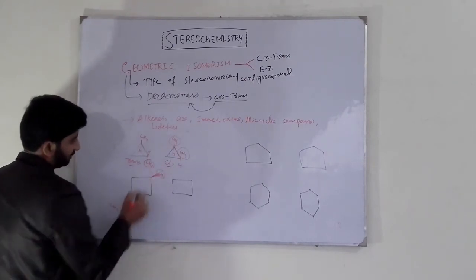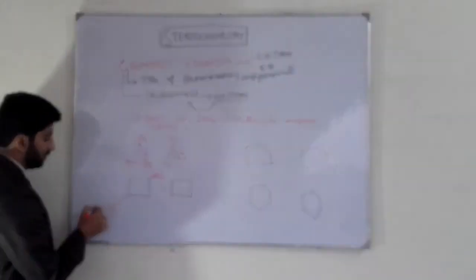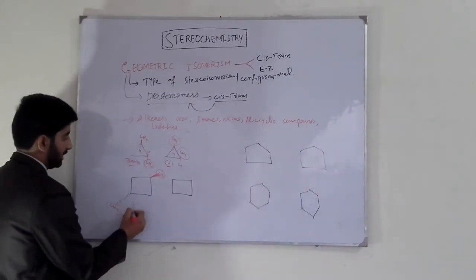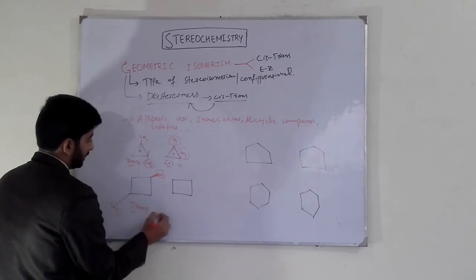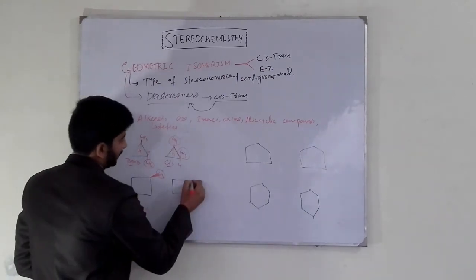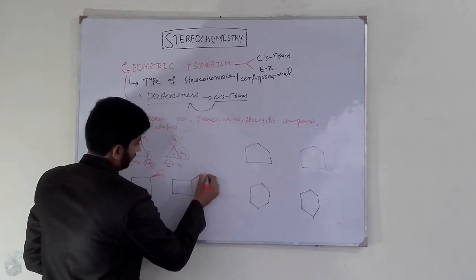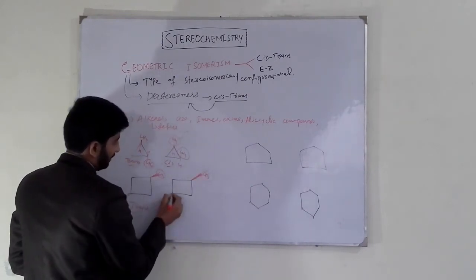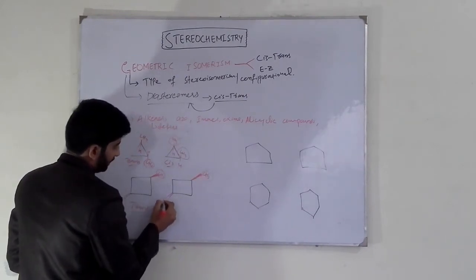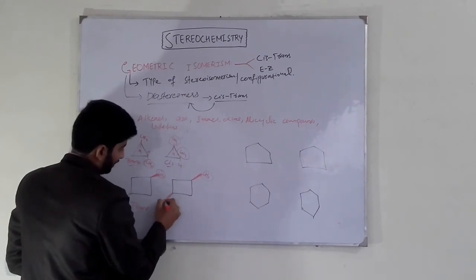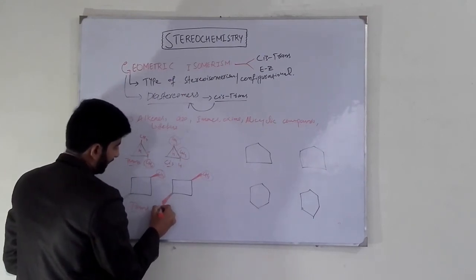This methyl group is above the plane, this methyl group is below the plane, so it is our trans cyclobutane. This methyl group is above the plane. Similarly, this methyl group is also above the plane.